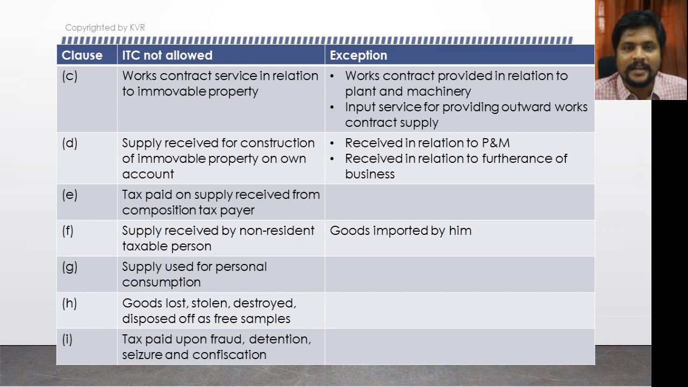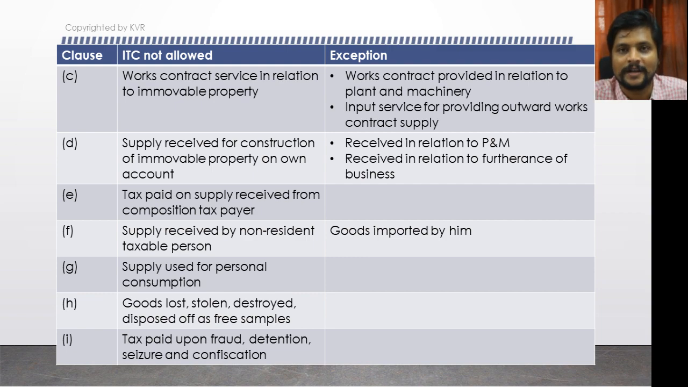Then clause D, supply received for construction of immovable property on your own account. If you are availing any supply of services, that is, any supply received for construction of an immovable property, we all know what input supplies you may need. It could be purchase of cement, bricks, sand, or even supply of services in relation to engineer services or mason services, whatever the case may be. If the construction of the immovable property is for your own purpose, not for business purpose, then ITC on purchase of those items is not eligible.